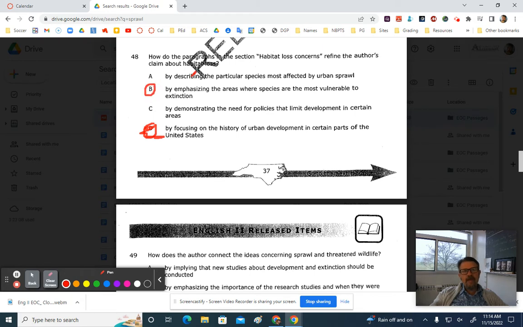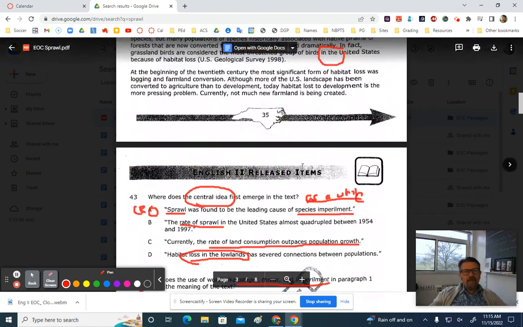So let's look here. How do the paragraphs in the section Habitat Loss Concerns refine the author's claim about habitat loss? Okay, so you should have the word refine circled, which means to make better or clearer. The correct answer is B, by emphasizing the areas where species are most vulnerable to extinction. Let's find our textual support for that.